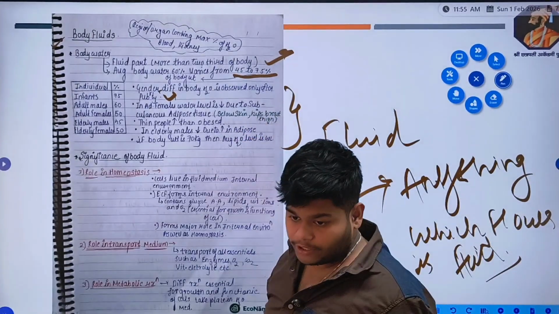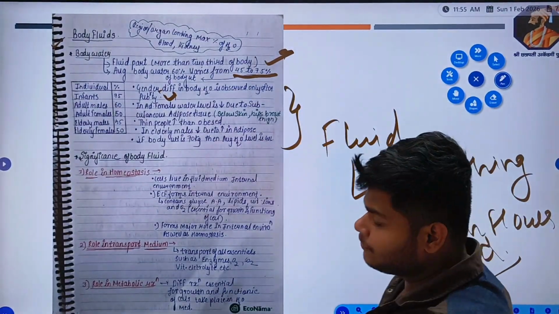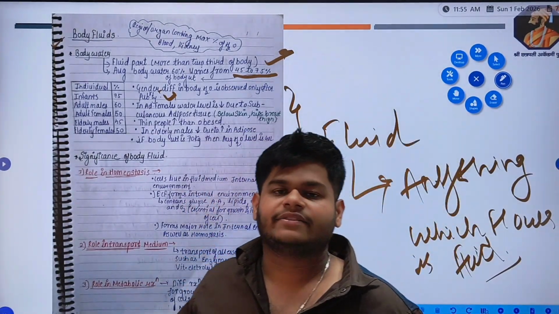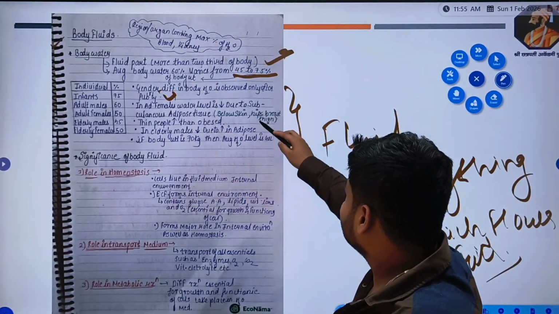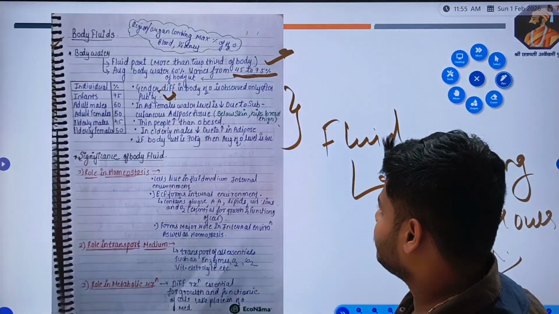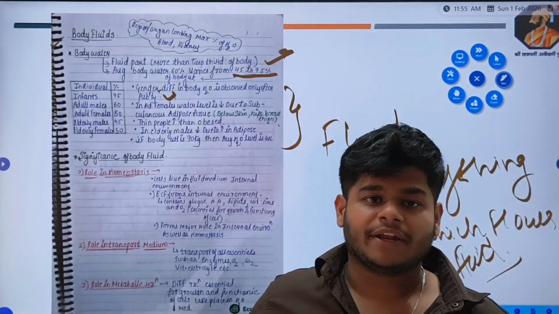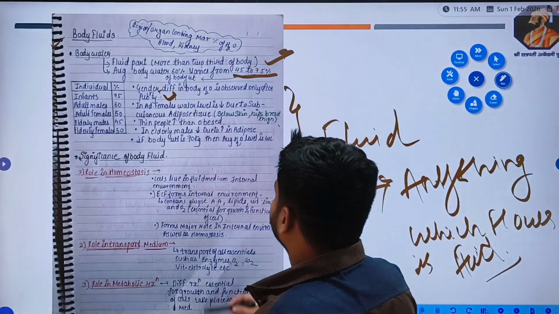Adipose subcutaneous means below the skin, as you all know, right? Due to the secretion of sexual hormones, there is an accumulation of fats at the hips, thighs, and breast. So as fat increases, fat occupies more area, so water level decreases. This is the principle behind it.